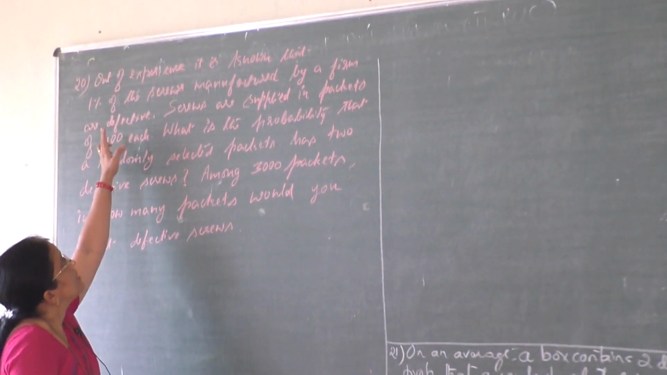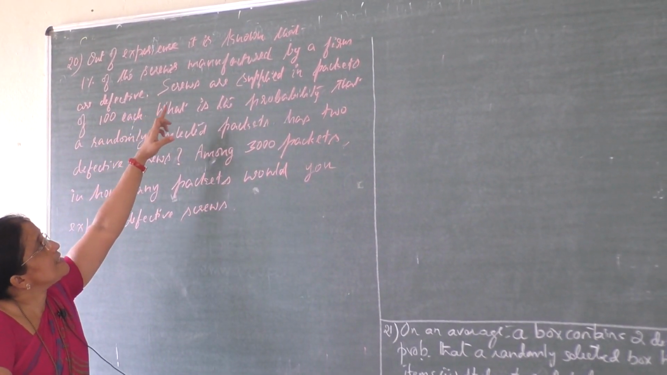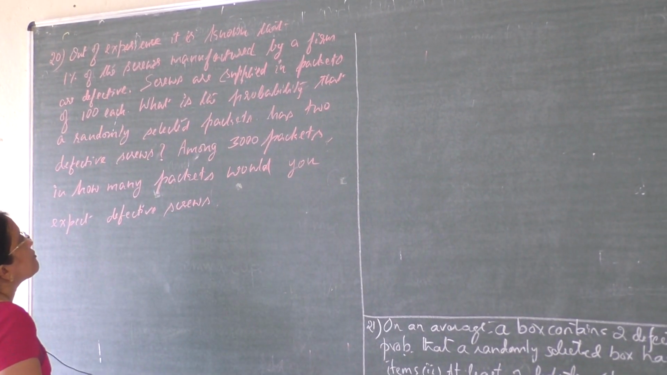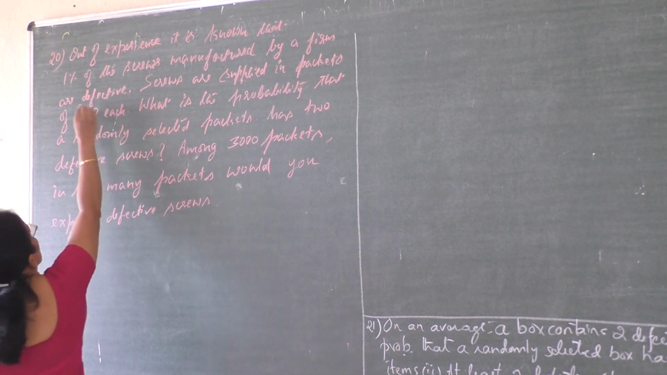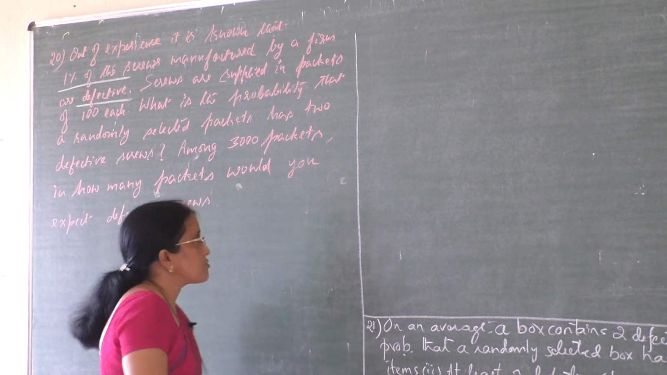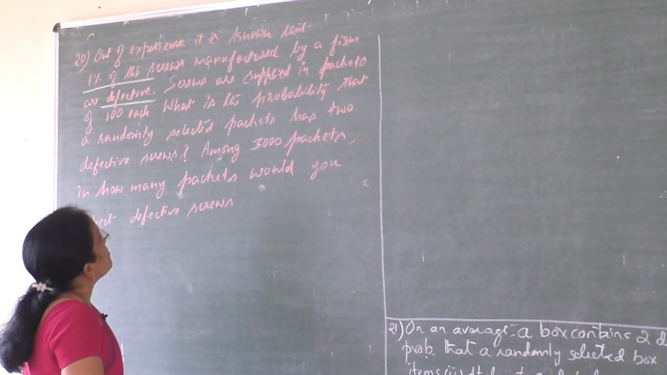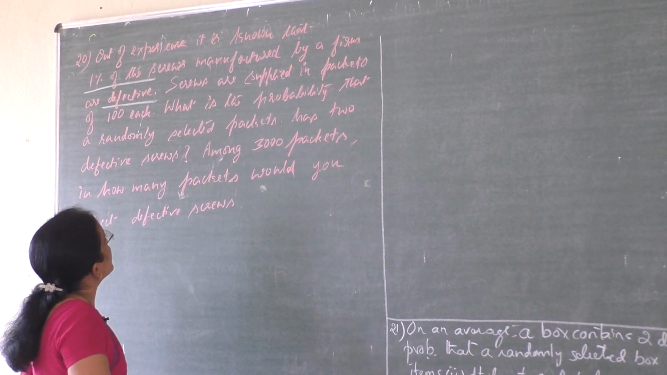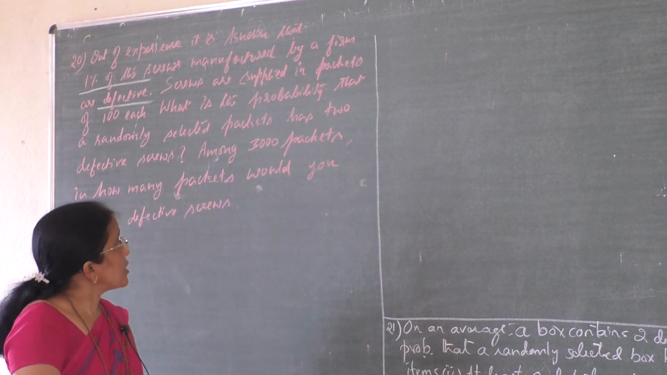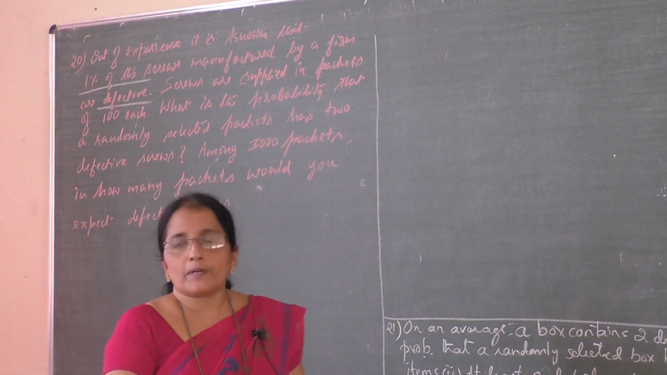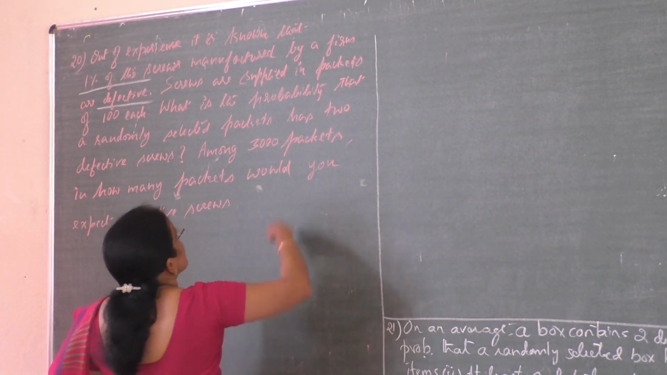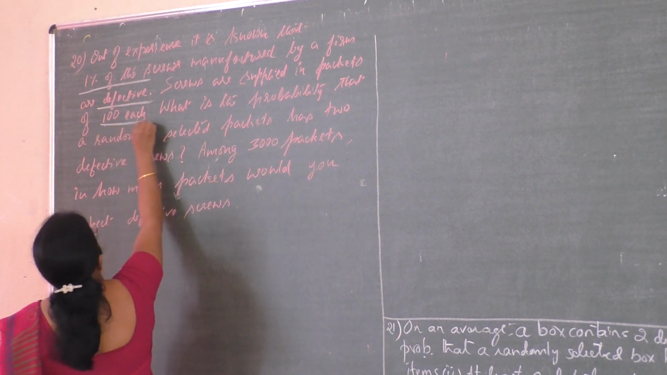Next problem is, out of experience, it is known that 1% of the screws manufactured by a firm are defective. Try to understand some important words to note. Now here it is given 1% of the screws manufactured by a firm are defective, right? Among the total number of screws not mentioned, in general 1% of the screws are defective. Then screws are supplied in packets of 100 each.